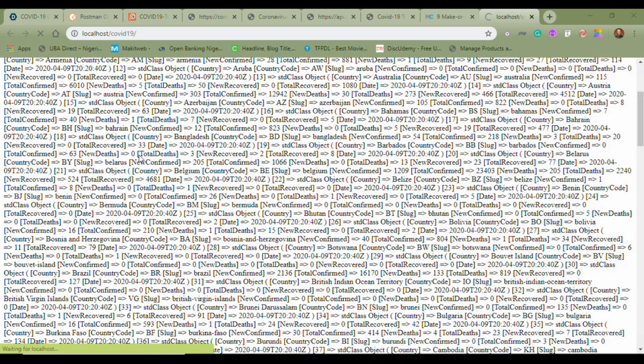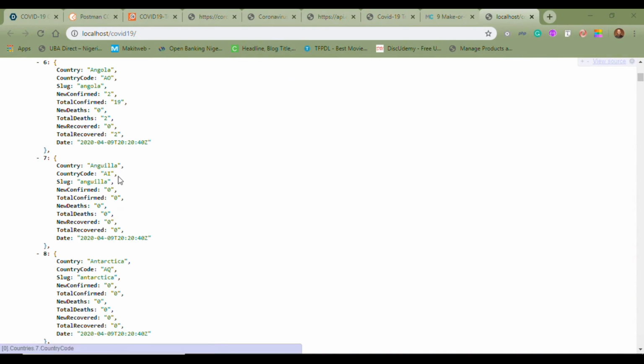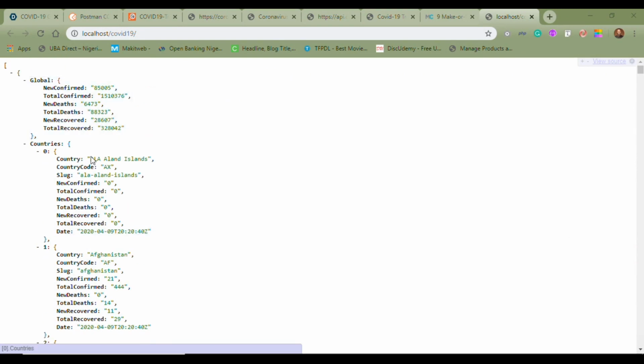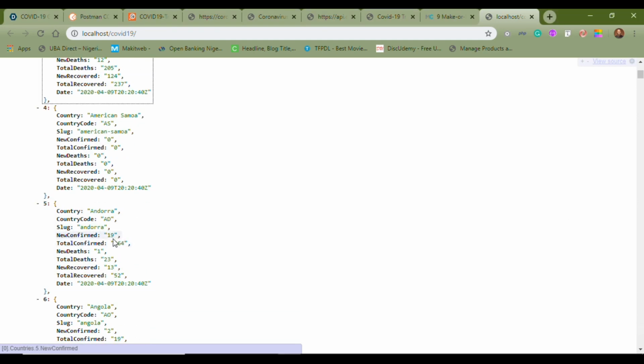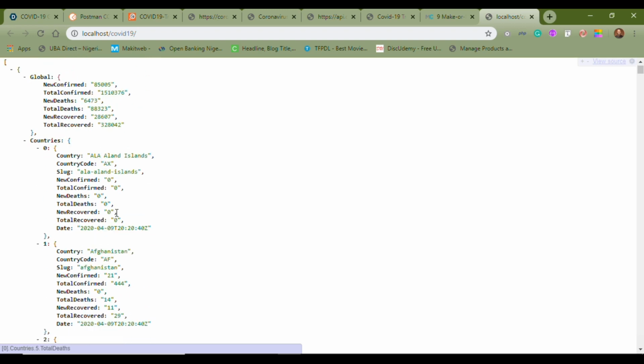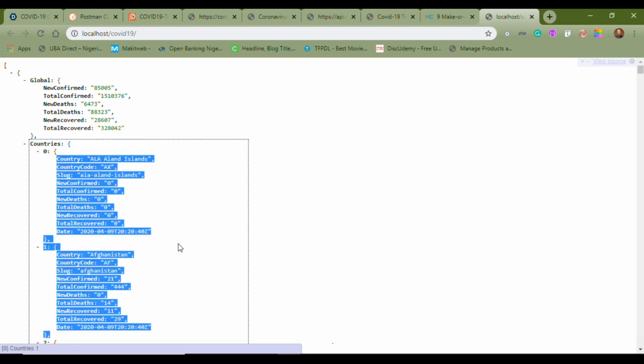Oh, great. So you can see how the data is appearing. If you don't have the PHP array viewer installed in your Google Chrome, you're not going to see it organized like this, but at the end of the day, it's essentially the same thing you're going to be seeing. So now we're sure that we're getting the right thing. If you remember your simple arrays in PHP, with this key you can have access to all the items in this array. Same with this key, you can have access to everything in this single array.